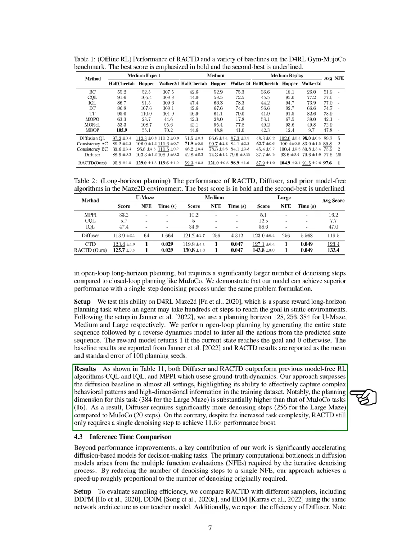RACTD surpasses the diffusion baseline in nearly all scenarios, demonstrating its ability to effectively capture complex behavior patterns and high-dimensional information. Notably, the planning dimension for this task is much larger than that of MuJoCo tasks, leading Diffuser to require significantly more denoising steps. In contrast, RACTD achieves a substantial performance boost with just one denoising step.